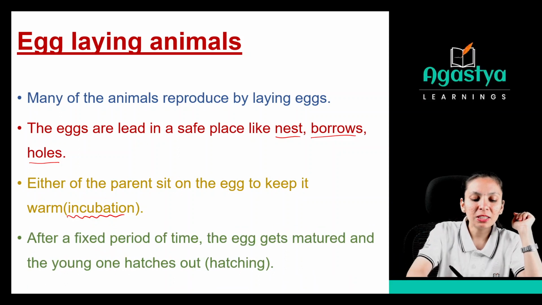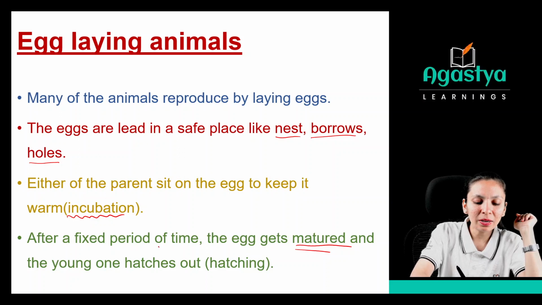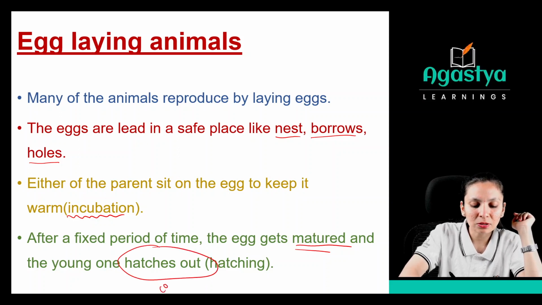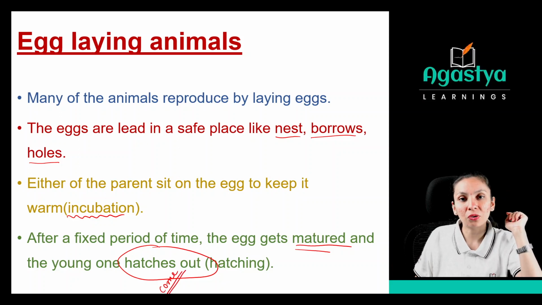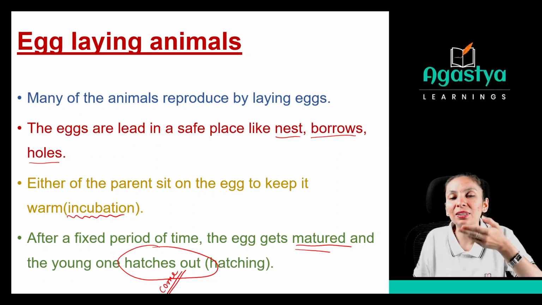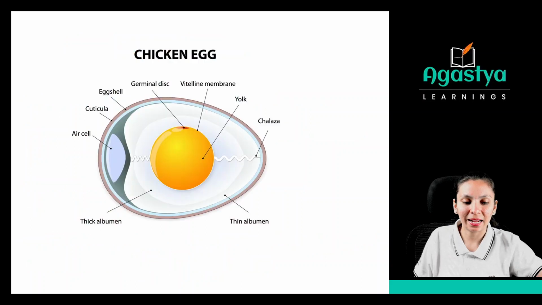After a fixed period of time, the eggs get matured and the young one hatches out. That is, it comes out. That is called the hatching process, right? So that is the meaning of hatches out, it comes out. So now you know the two processes, incubation and hatching, right? What do you mean by incubation? Providing warmth. And hatching is coming out from the egg.